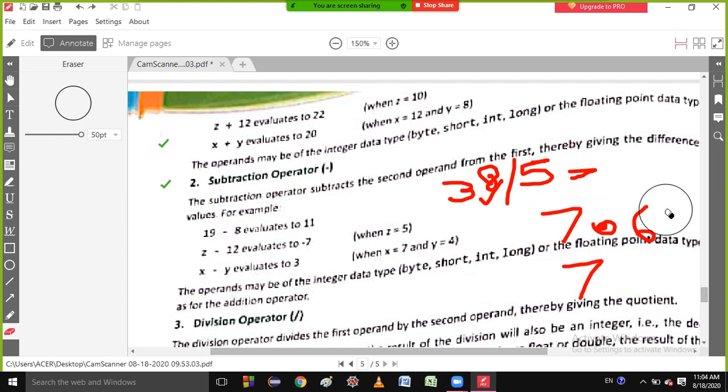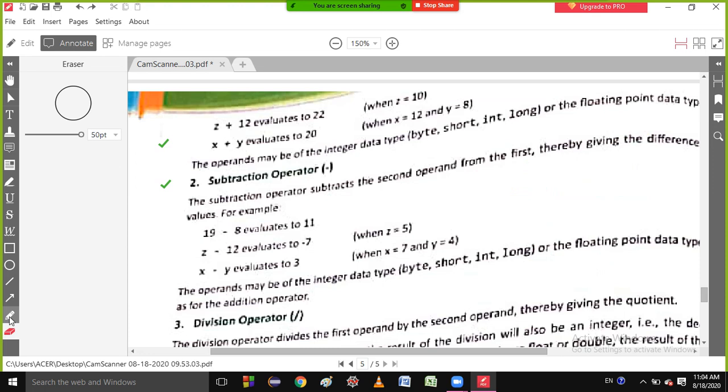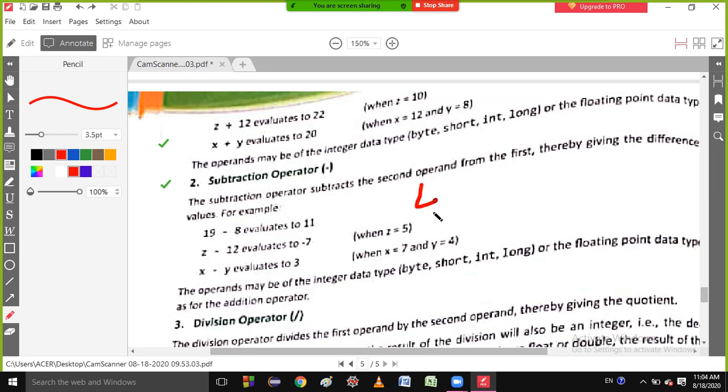Clear or not? Okay, so if I ask, tell me the answer of this one: 47 divided by 4.